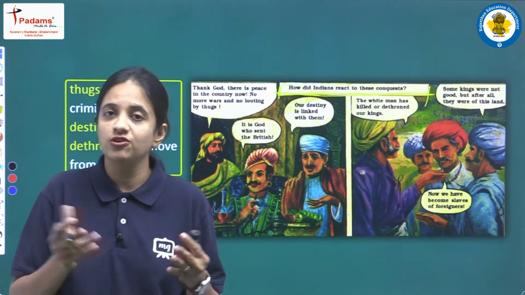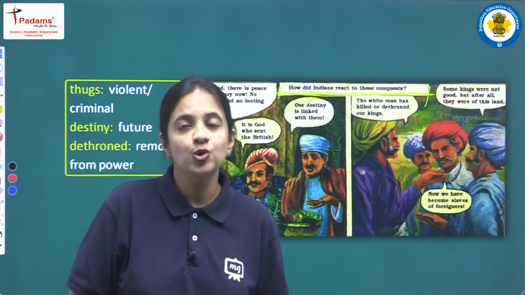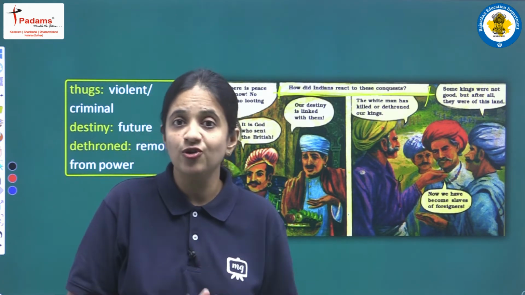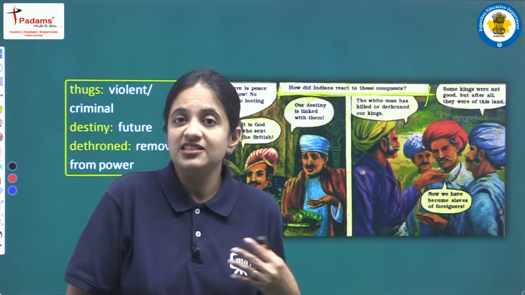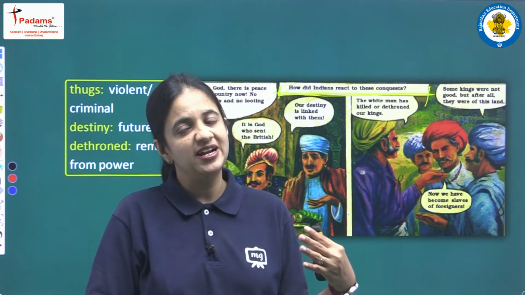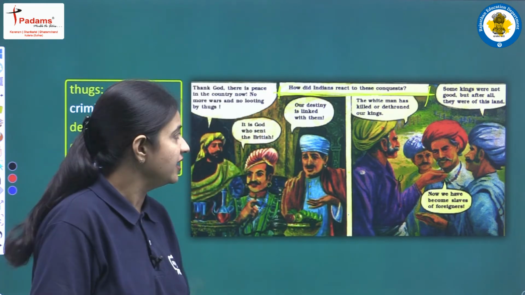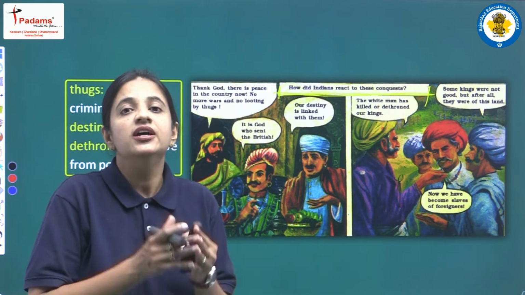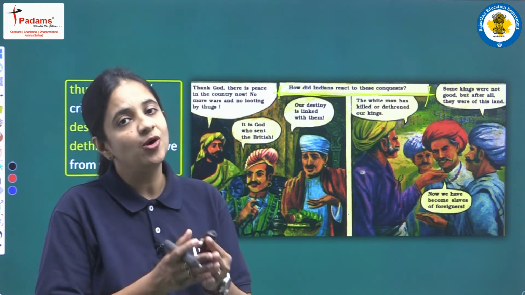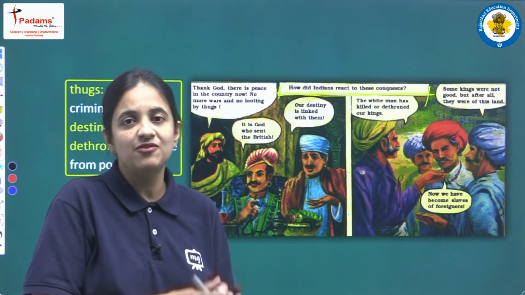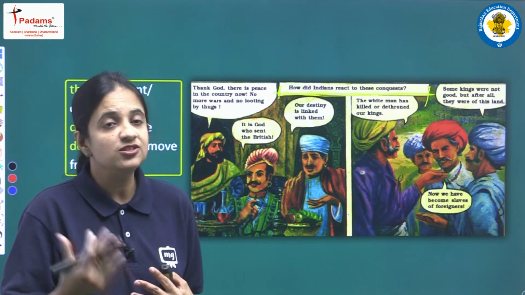Yes, a lot of rulers were always ready to take help from the Britishers, but some exceptions were also there, like the brave Tipu Sultan of Mysore. Now we are reading about the reaction of the citizens of India, how Indians were thinking and behaving about the presence of Britishers.